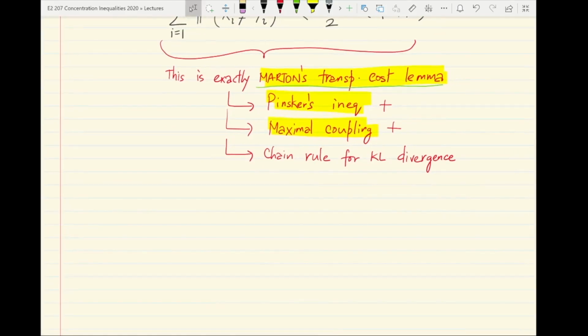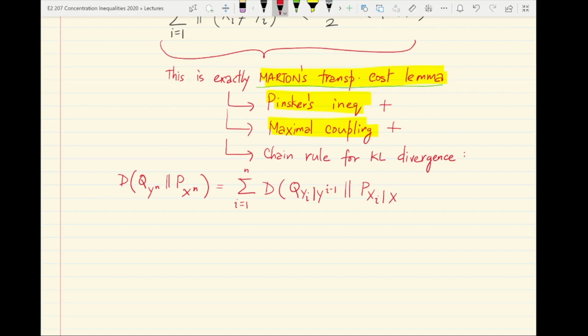So just to remind you of what this chain rule looks like, it basically says that the divergence between Q on n symbols and the product measure P on n symbols, or in fact any measure P on n symbols, is equal to the sum over all i of the conditional KL divergence of Y_i given Y_1 to i minus 1 with respect to the conditional P measure for X_i given all symbols X from 1 to i minus 1.